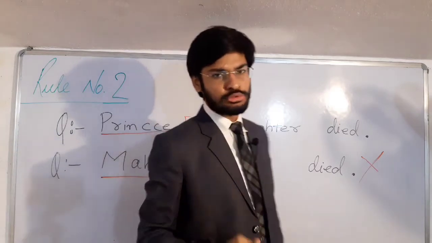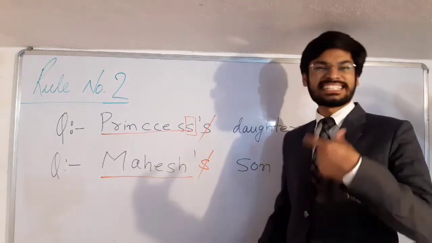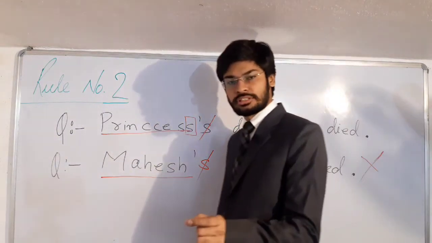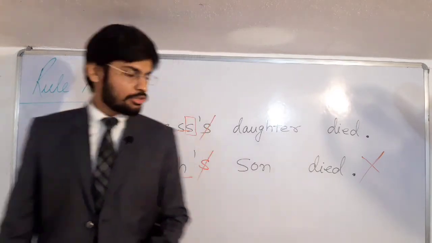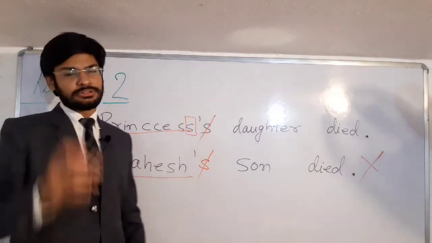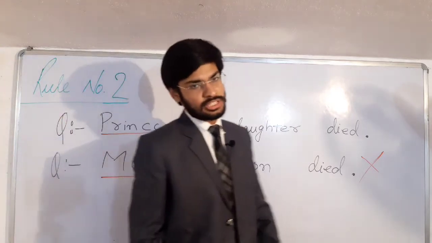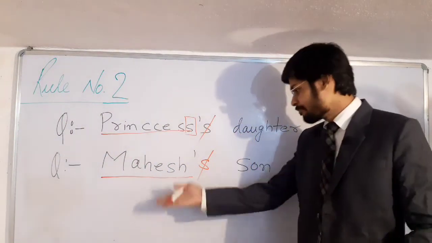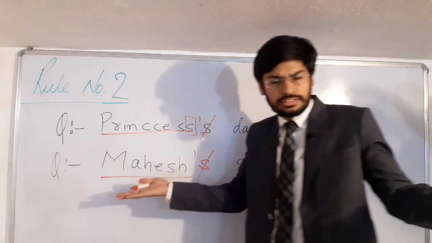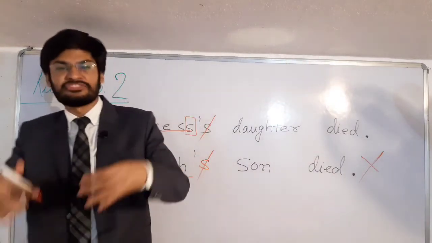Why so? Why have these rules been made? So that we can easily pronounce these nouns when we are showing possession. Because if we add apostrophe s, then it would be very tough for us to pronounce princesses, maheshesses. It would be like this. The pronunciation of these nouns would have been very difficult.